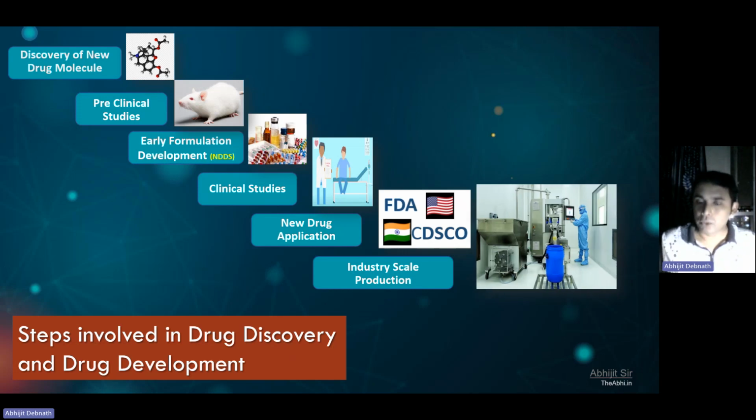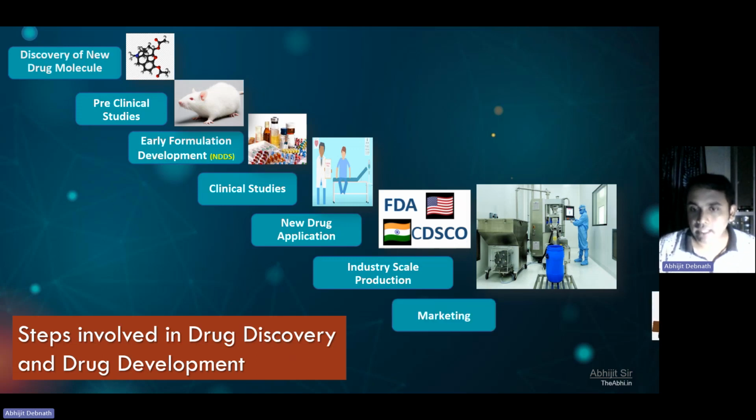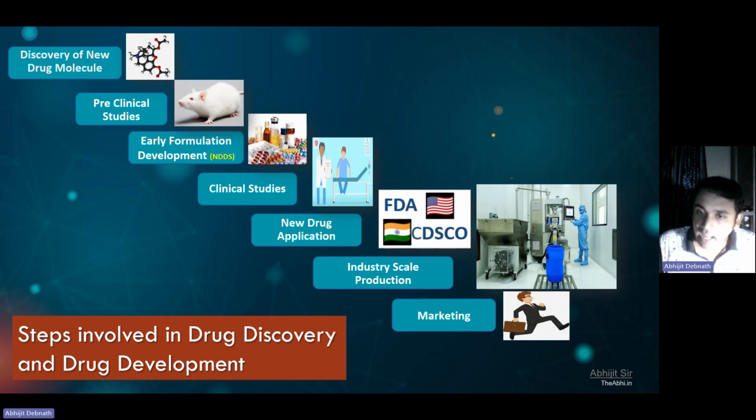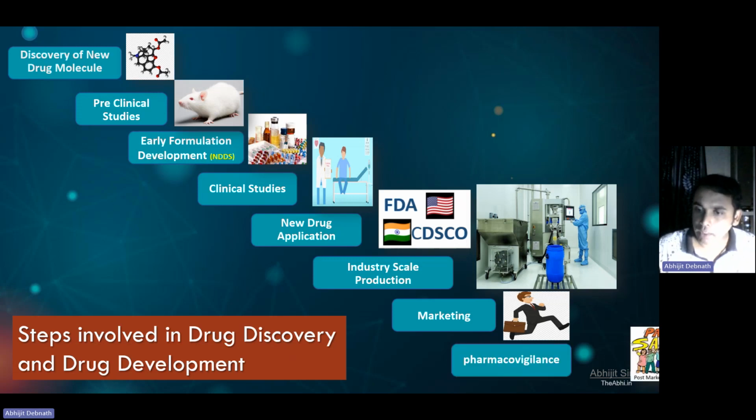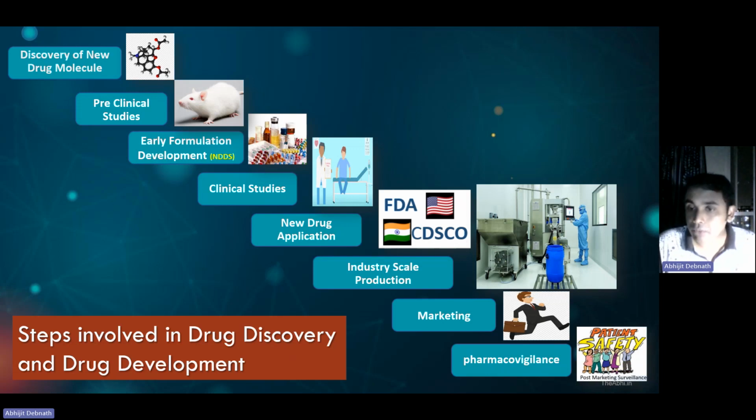So in industry, you're going to produce that molecule in huge quantity, and after that you have to recruit a few people as marketing representatives who are going to visit the physician's chamber and inform the physician about your new drug molecule and its proper therapeutic effectivity. And they will start prescribing, and your drug will come to the market. After that, when patients actually start consuming it, if a drug has some safety issue, then pharmacovigilance will come into the picture. So this is the entire landscape from concept to market.